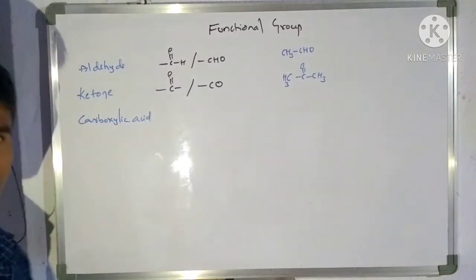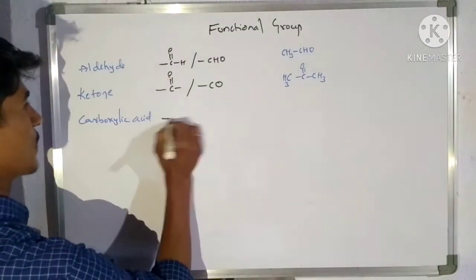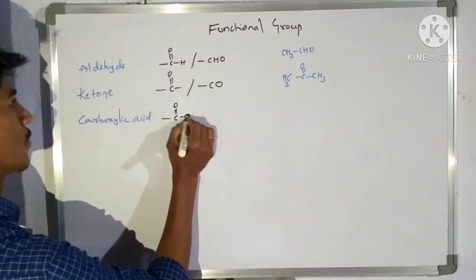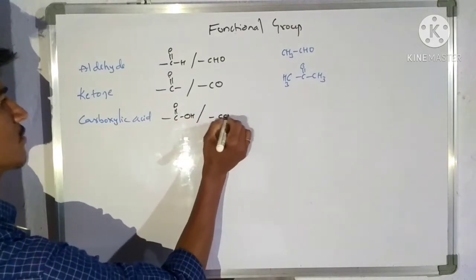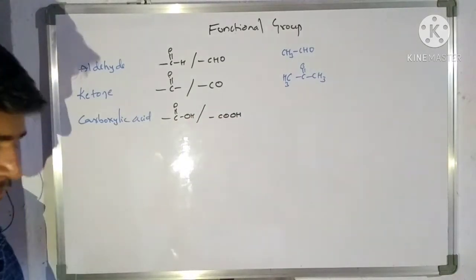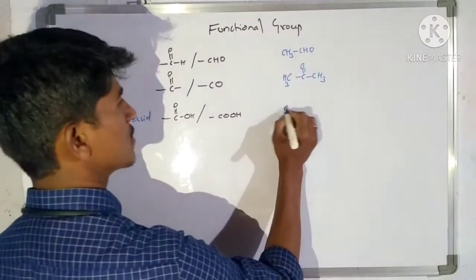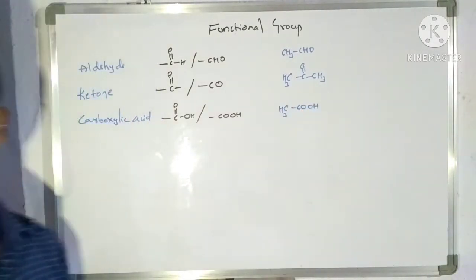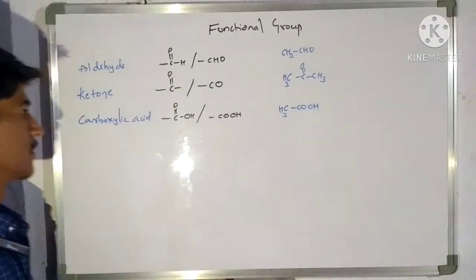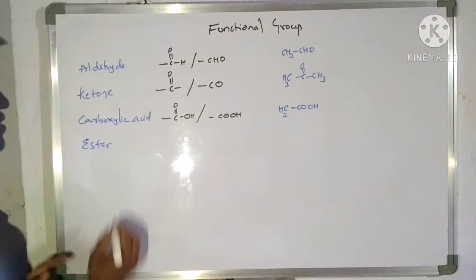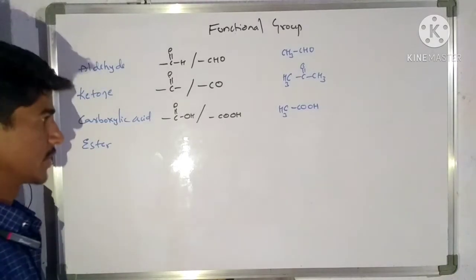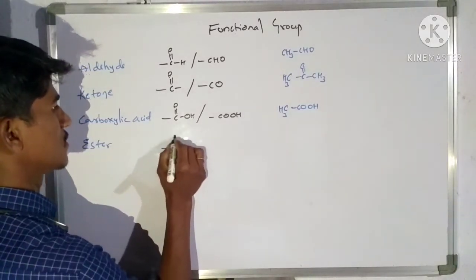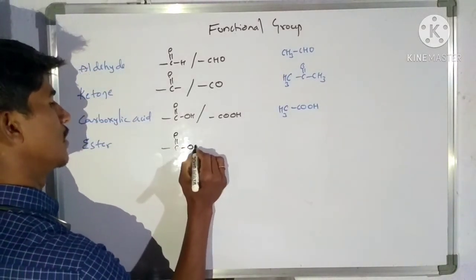Then the next functional group is carboxylic acid. We represent it like this: C double bond O OH, or COOH. The example is acetic acid, CH3COOH. The next functional group is ester. It can be represented like this: C double bond O, then OR.